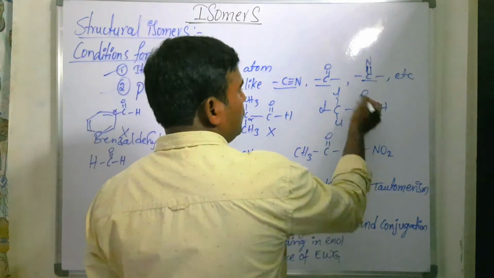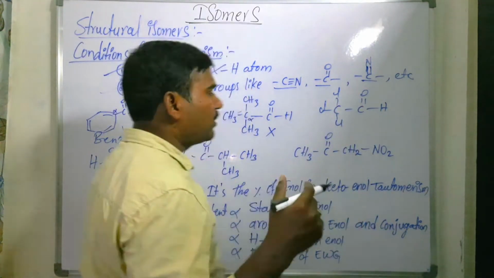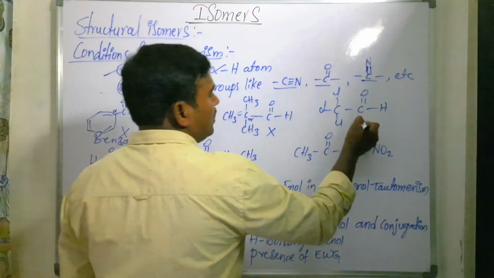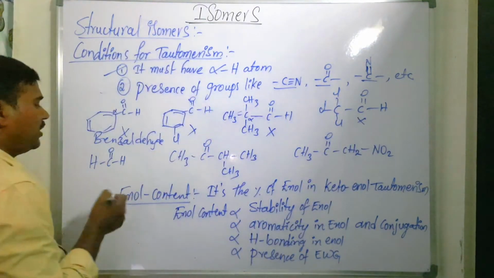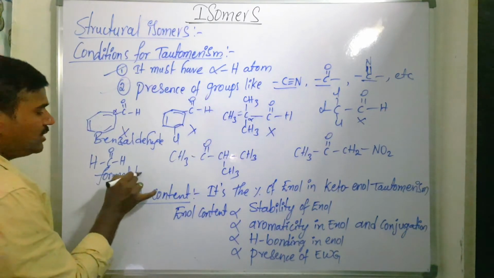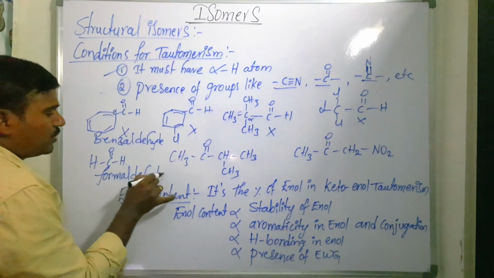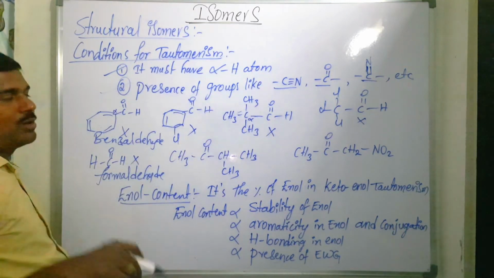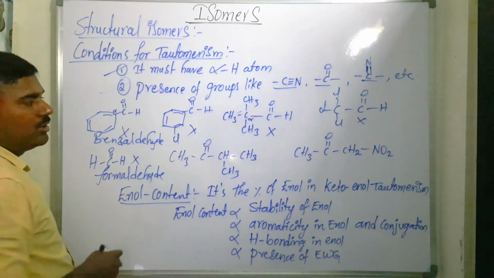In this case also, trichloroacetaldehyde will not participate in tautomerism. Is that clear? It also does not have alpha hydrogen. You take formaldehyde, whose IUPAC name is methanal. Methanal or formaldehyde will not have the alpha hydrogen, so it does not participate in keto-enol tautomerism.